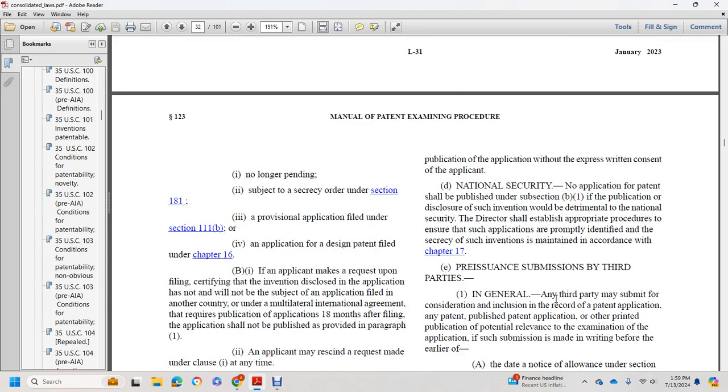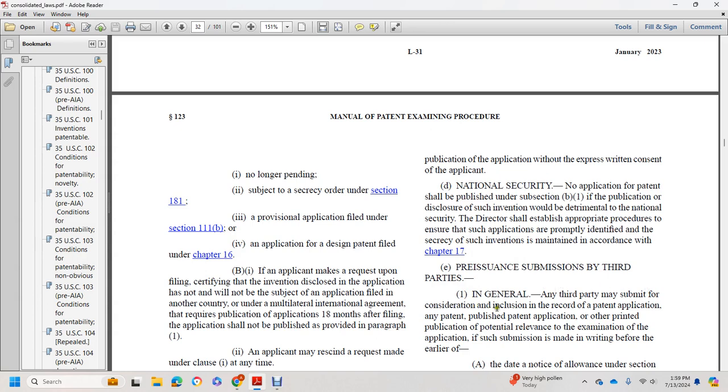National security: no application for patent shall be published under subsection (b)(1) if the publication or disclosure of the invention would be detrimental to the national security. The Director shall establish appropriate procedures to ensure that such applications are properly identified and that the secrecy of such inventions is maintained in accordance with chapter 17. Pre-issuance submissions by third parties.